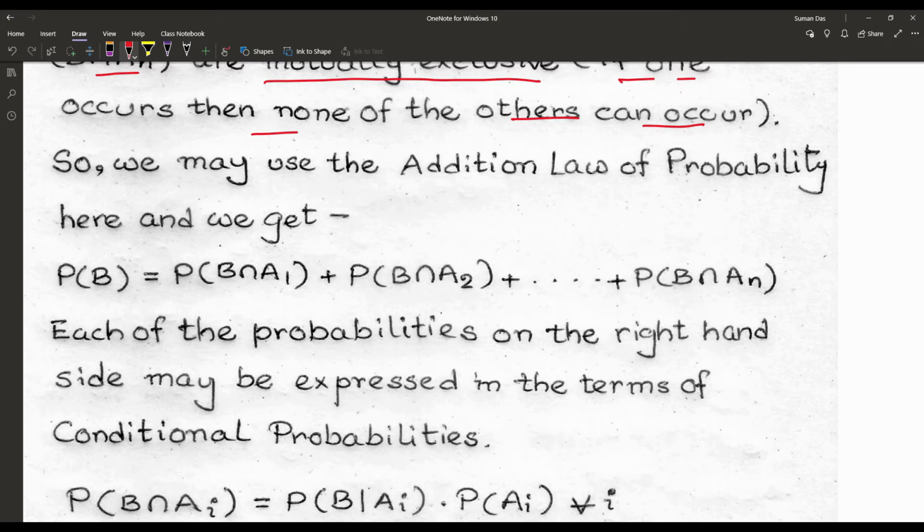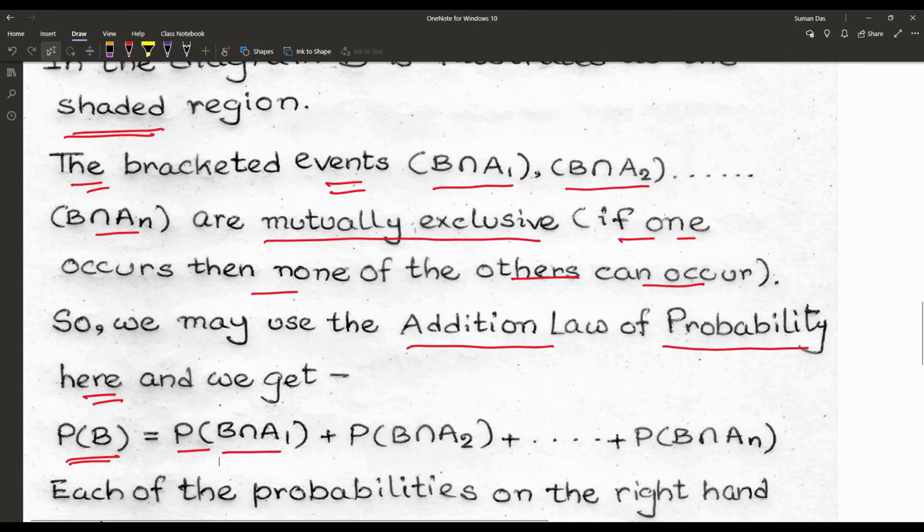So according to the addition law of probability for mutually exclusive events, P(B) is equal to P(B intersection A1), where the union now becomes addition, plus and so on up to P(B intersection AN).